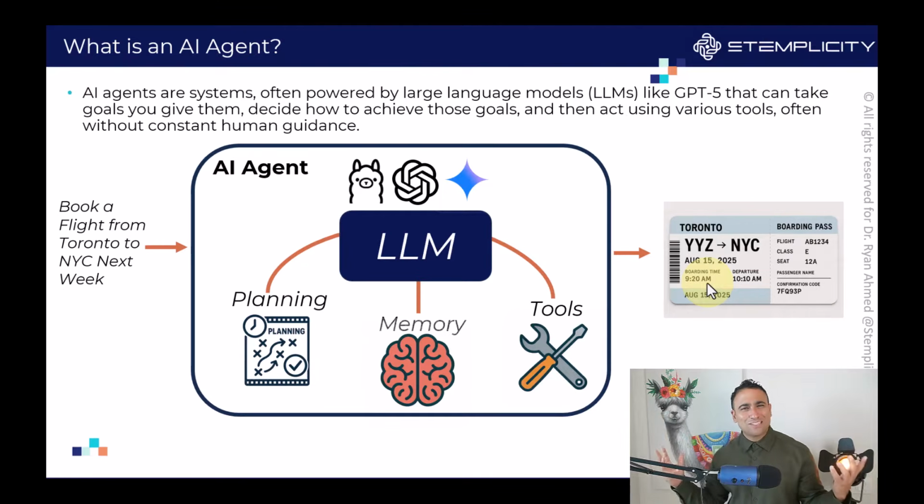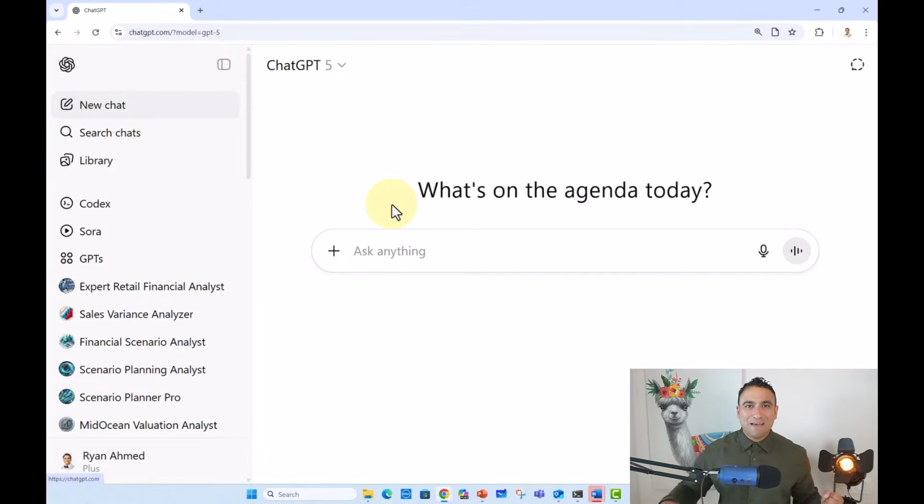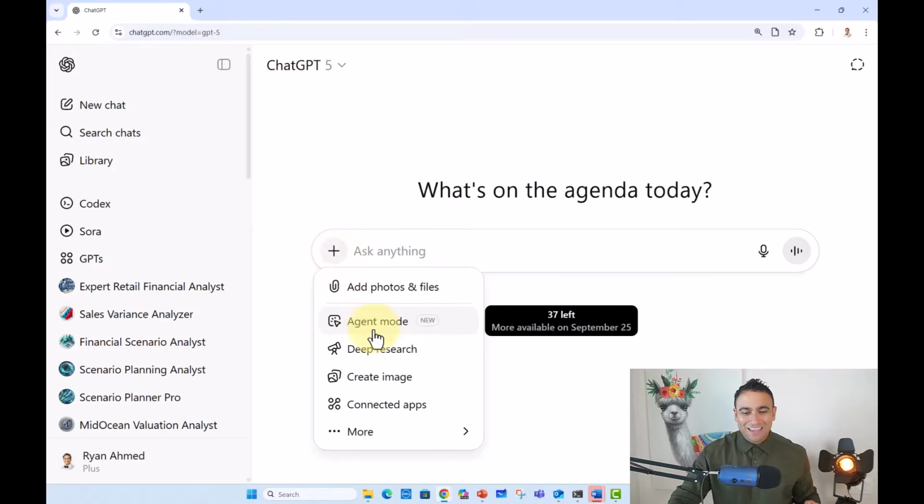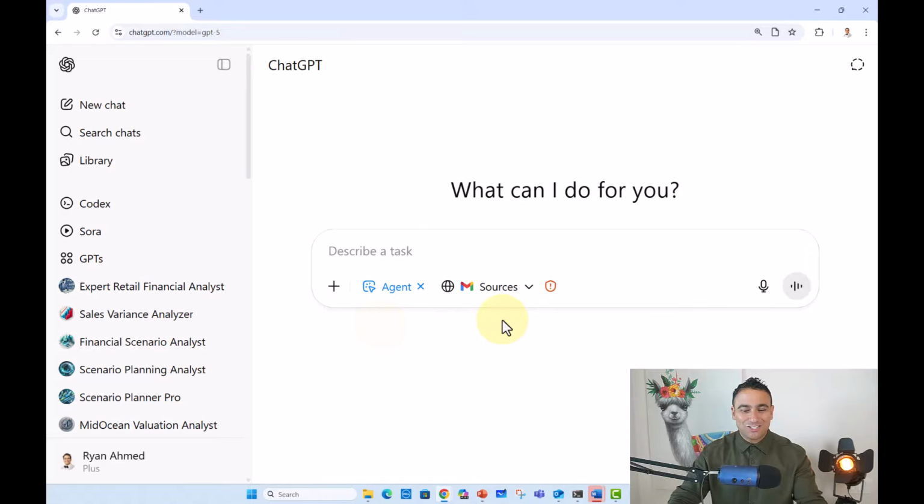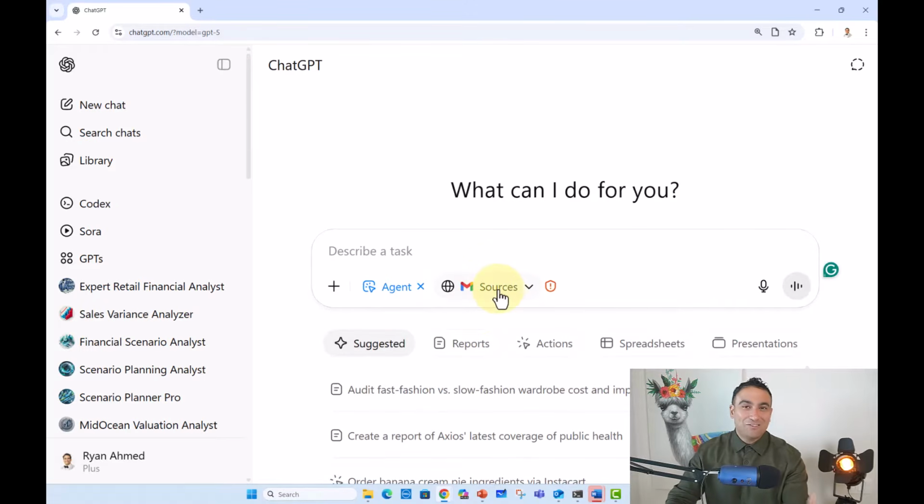So if you think this is some sort of science fiction, let me go ahead, shift back, and show you an AI agent running in action. So here I'm back at ChatGPT 5, and if you go ahead and click on that plus sign, here I have agent mode. You can just enable agent mode. And you can simply give that AI agent access to your Gmail account, access to your calendar, for example.